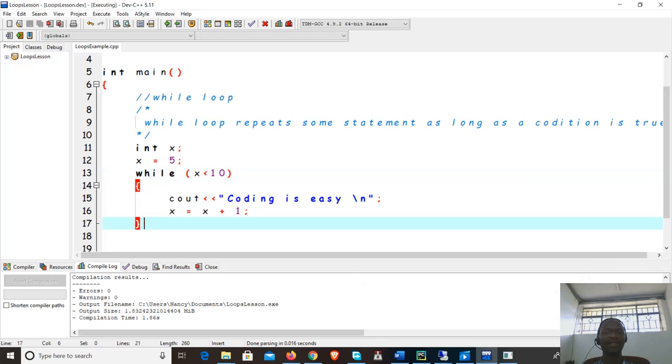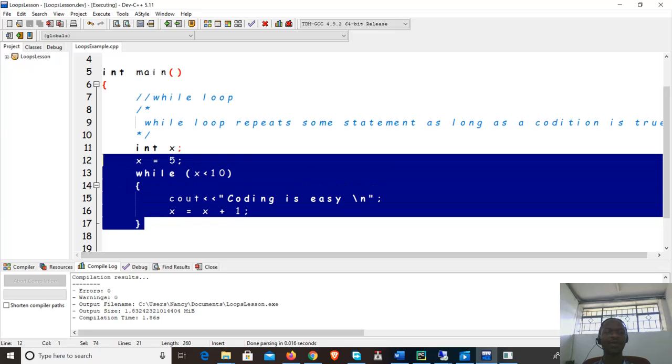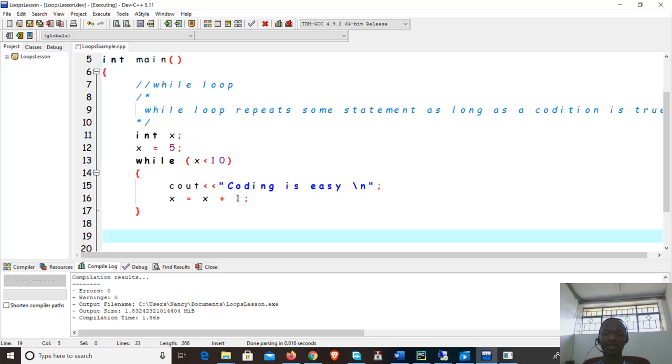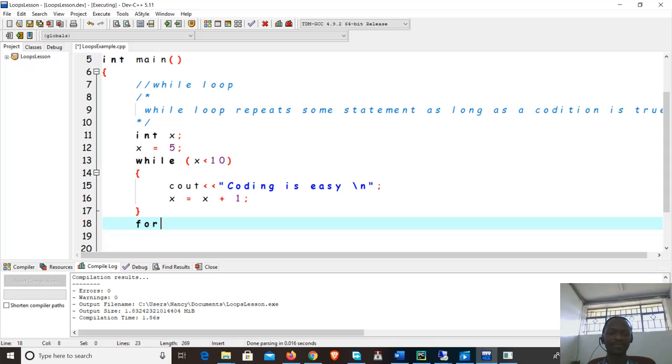Okay, so given that you have understood the concept here on the while loop, let's now do the same repetition using the for loop. Now, the for loop, can we just put some comment here?